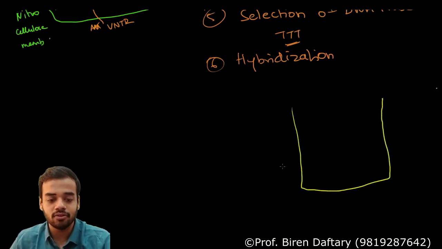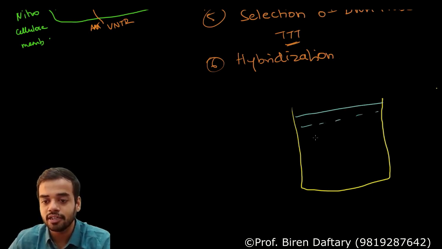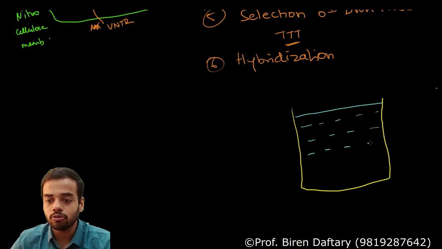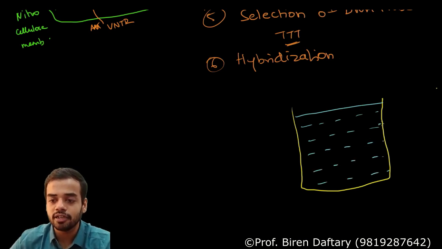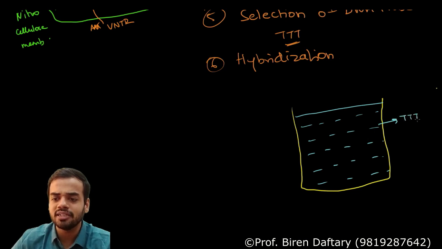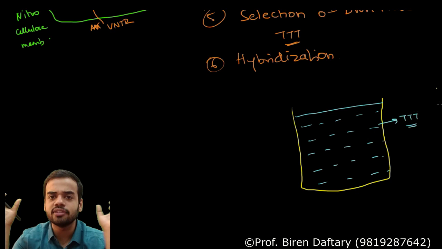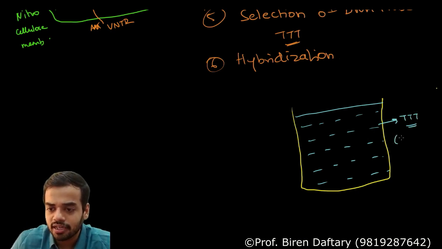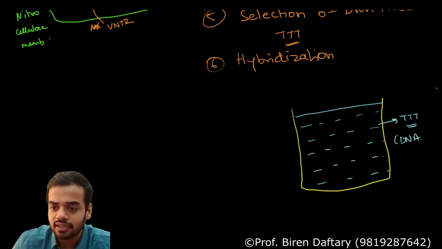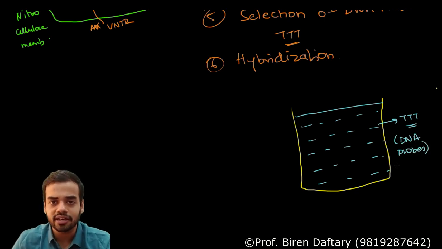Okay, and this yellow colored container is filled with a liquid containing the probes. I am not going to add only a single probe. This entire liquid will have many sequences of only TTT. Please remember, only TTT. So this liquid has DNA probes which are radioactive.